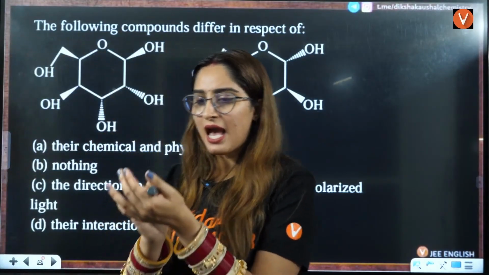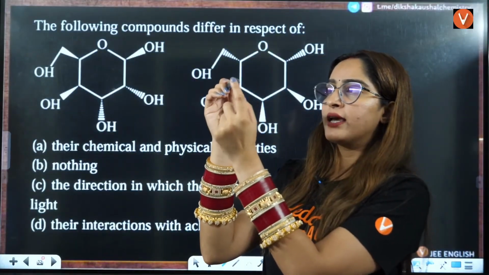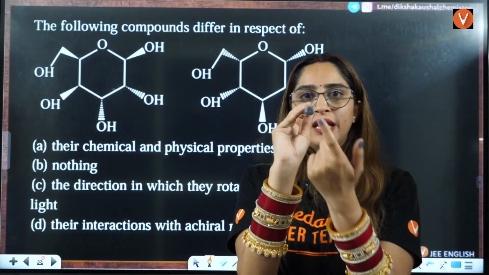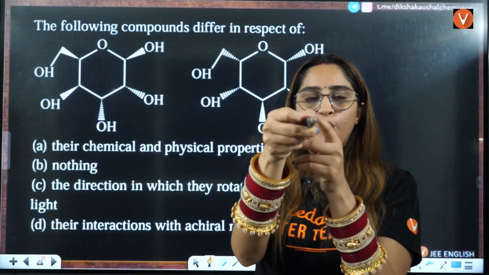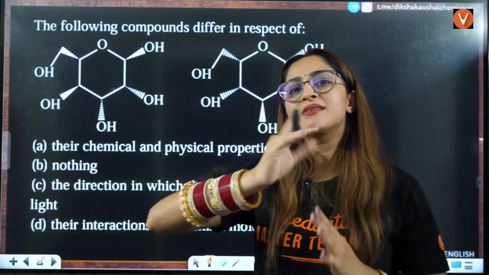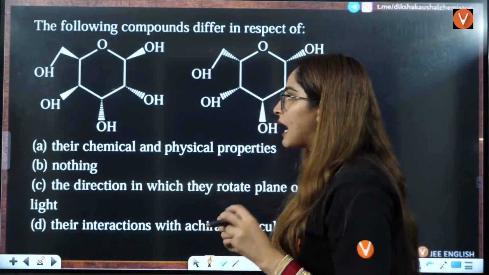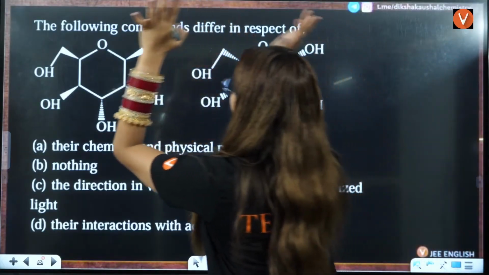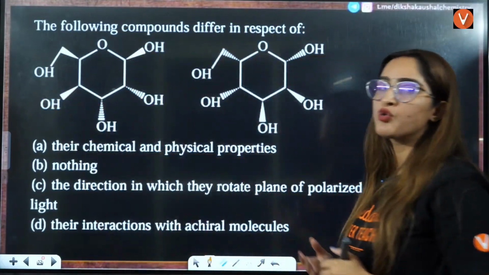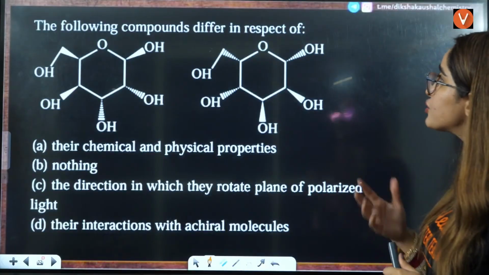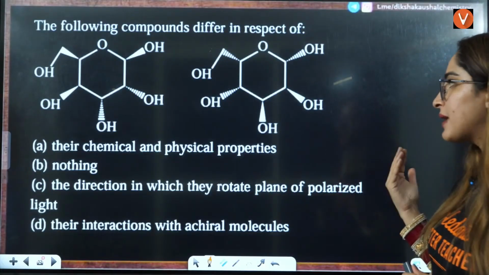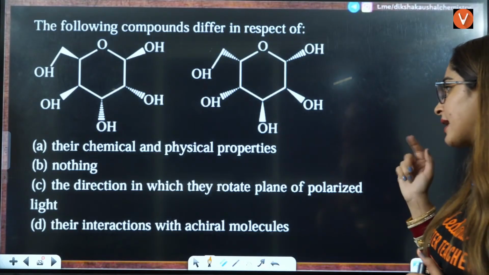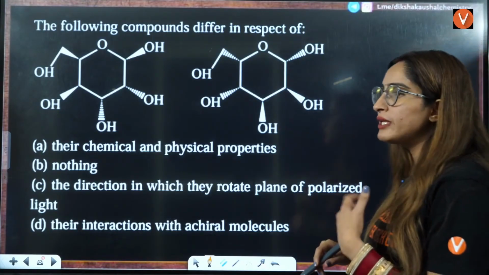When I want to see the mirror image of this thing, this pointer that is towards me will be towards you in the mirror image. So that means everything is opposite here, which means they are mirror images of each other. But if you put one over the other, they are non-superimposable. So these are enantiomers. They have the same chemical and physical properties. Now, how exactly do they differ?